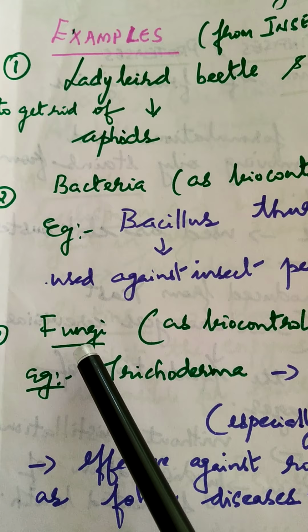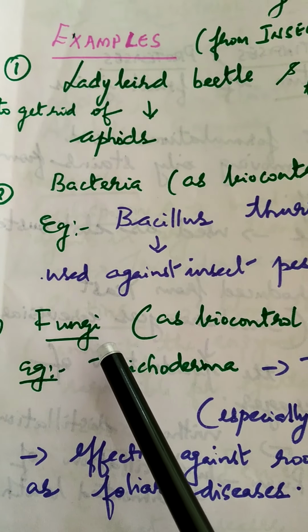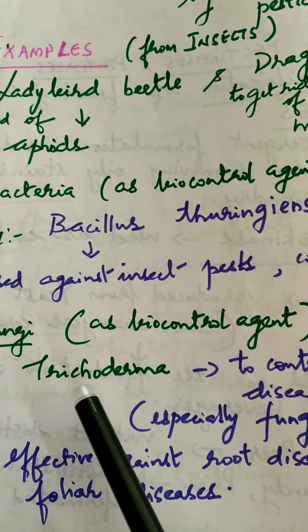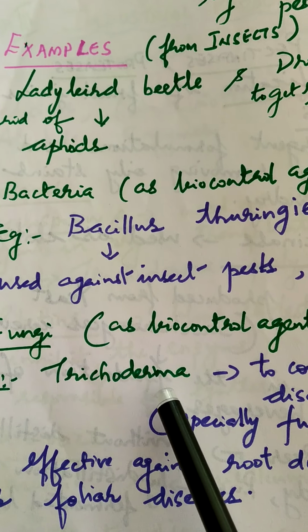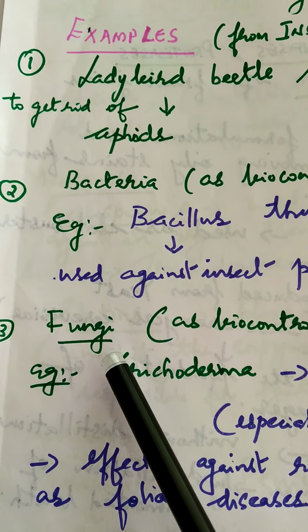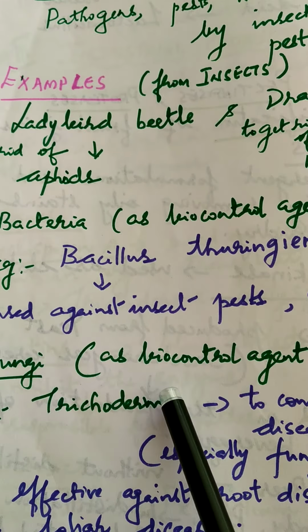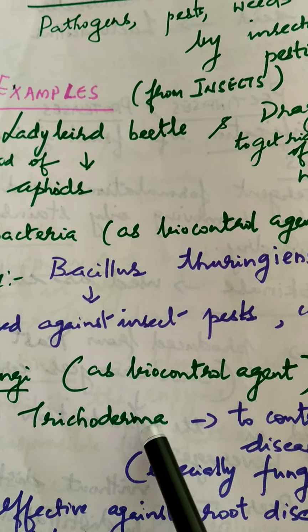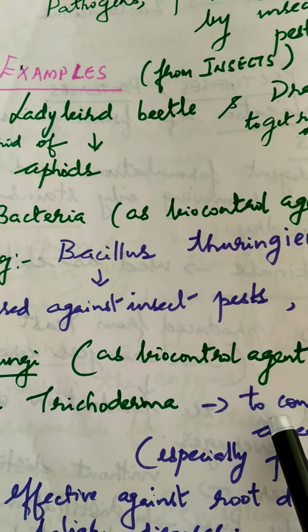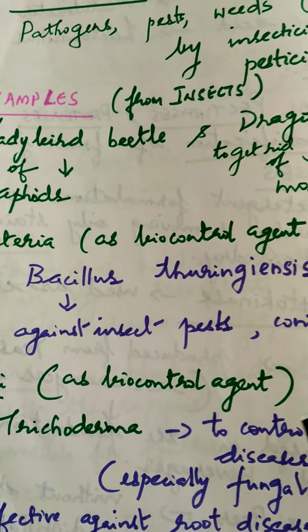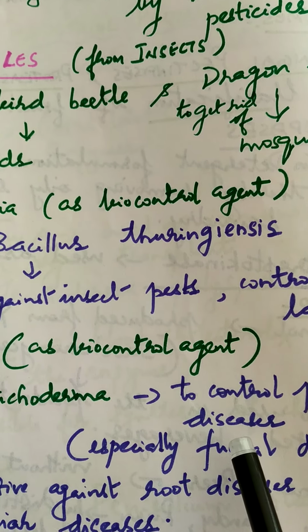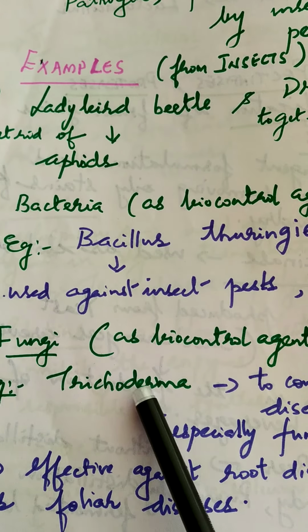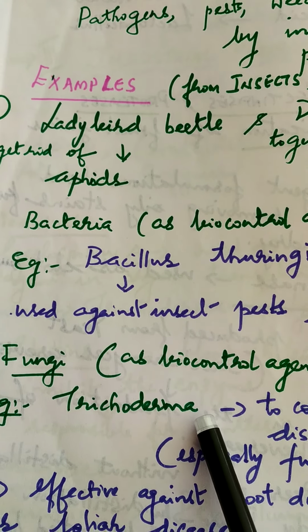And the next group is fungus or fungi as a biocontrol agent. Here we have the mention of Trichoderma. Trichoderma is an example of a fungus which can be used as a biocontrol agent. Mainly it is used to control plant diseases which affect the roots, because this fungus is seen in association with the roots of the plants.